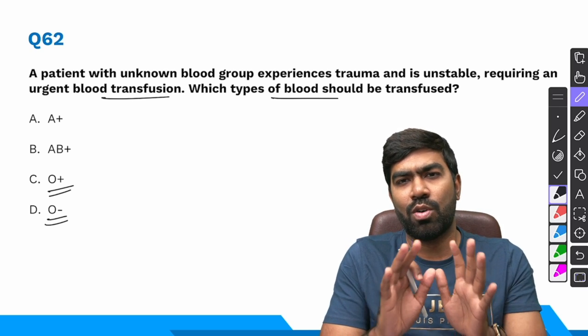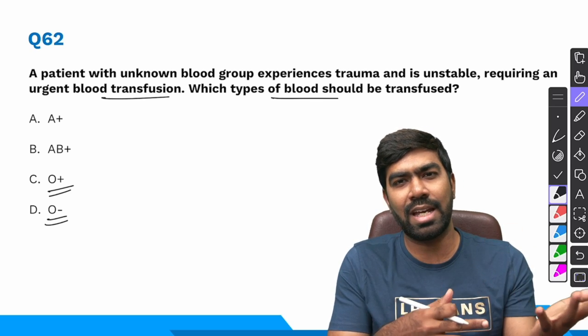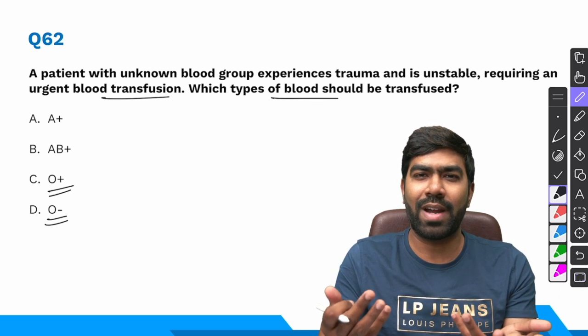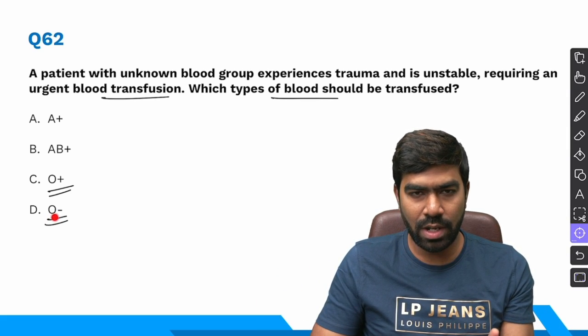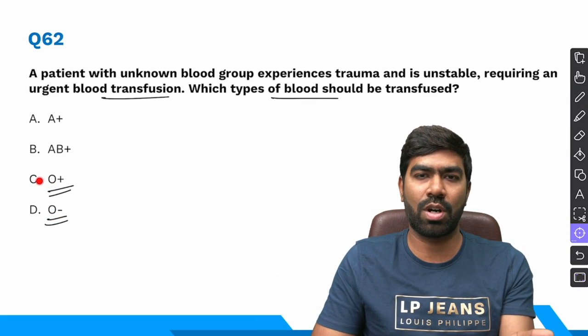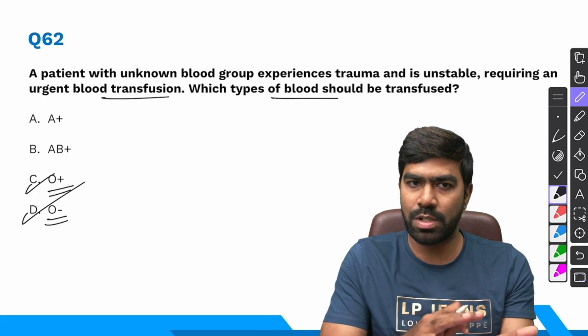The reason we know O blood group patients will have both antigens. Because of that, they don't have anti-A as well as anti-B. So because they don't have antibodies, they become universal donor. So O blood group can be used. The best is O negative only. But in urgent situations, if O negative is not available, you can go for O positive also. Right answer for this question is option C and option D both.